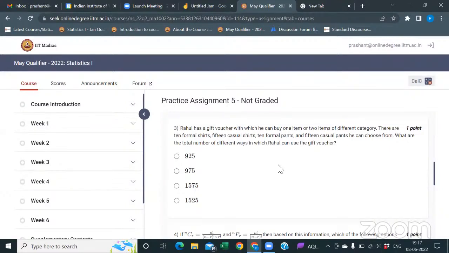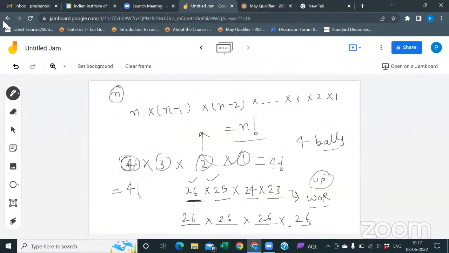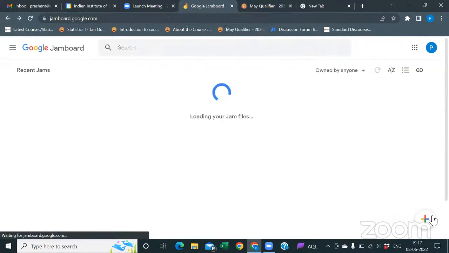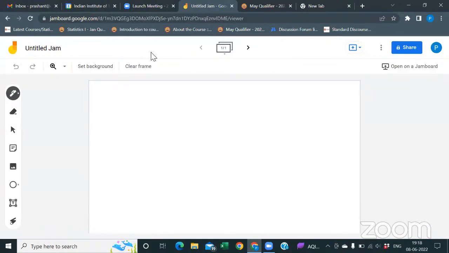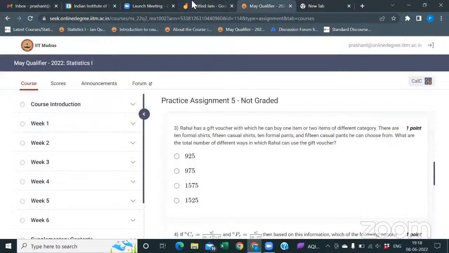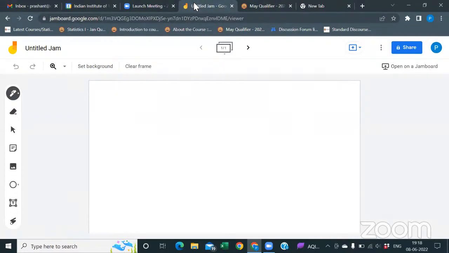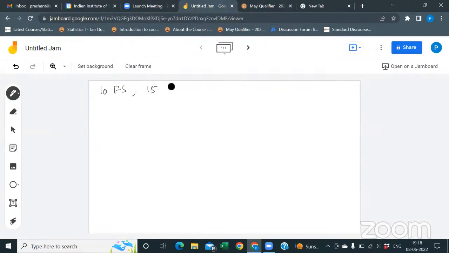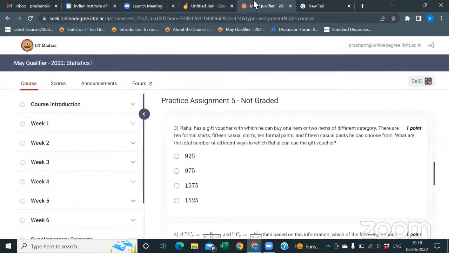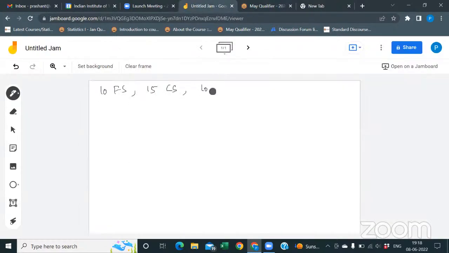There are 10 formal shirts, 15 casual shirts, 10 formal pants, and 15 casual pants.